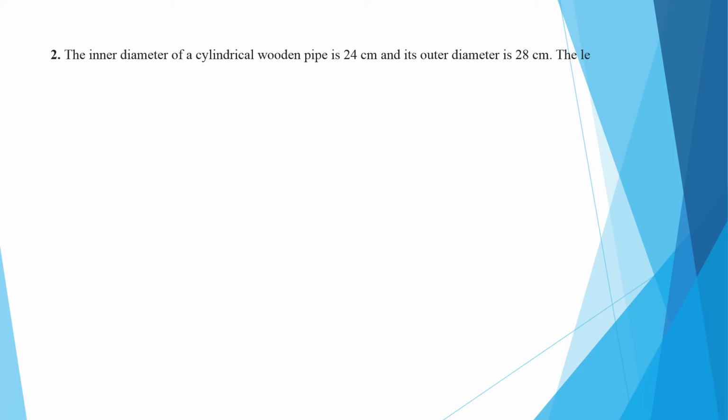Okay. Now coming to the next question, question number 2. In this question, the inner diameter of a cylindrical wooden pipe is 24 centimeter and its outer diameter is 28 centimeter. The length of the pipe is 35 centimeter. Find the mass of the pipe if 1 centimeter cube of wood has 0.6 gram.